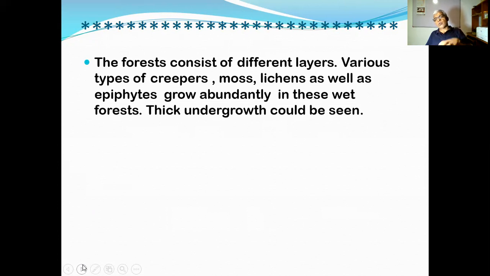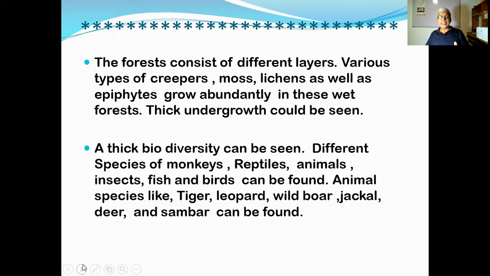In Sinhala, that is called Yati ropan. That's also very thick. Thick undergrowth can be found. Actually, as I mentioned earlier, when you go to Sinharaja, you will see the nature of the undergrowth of the tropical rainforest. Then a thick biodiversity can be seen. Biodiversity, you know, is different species of living beings.